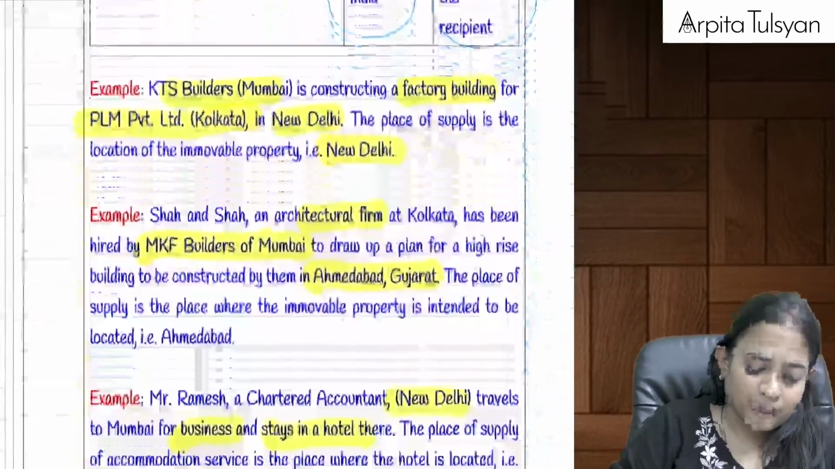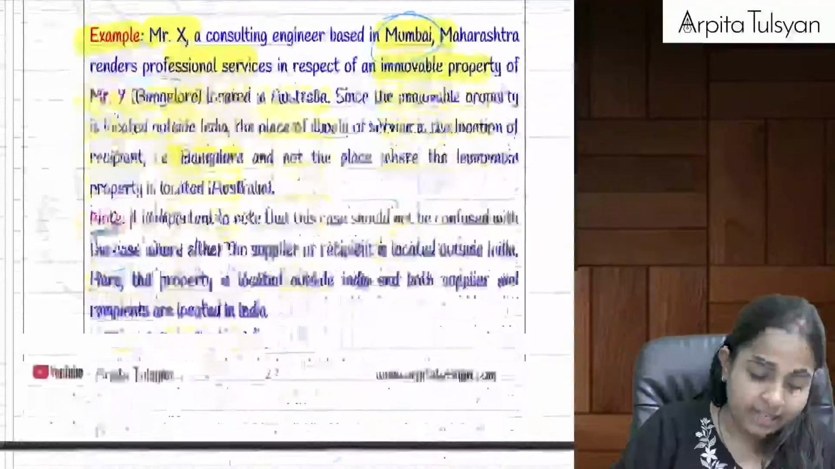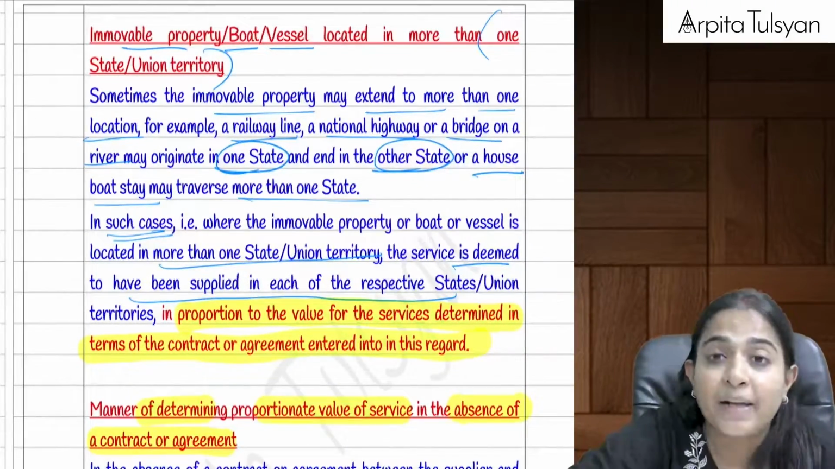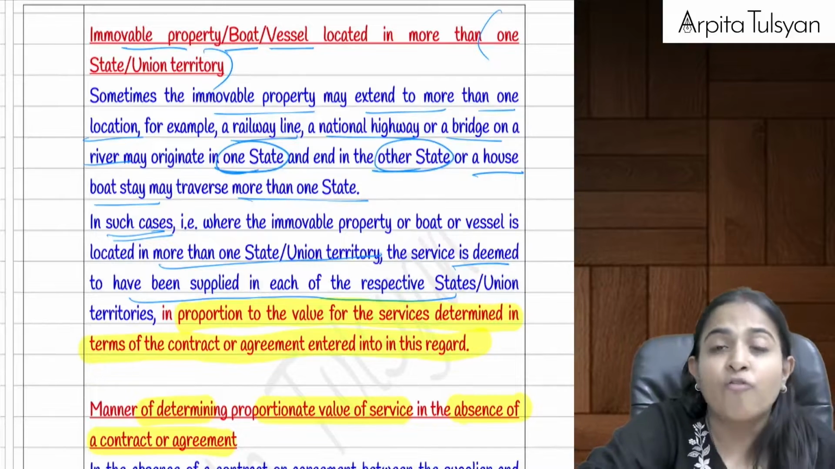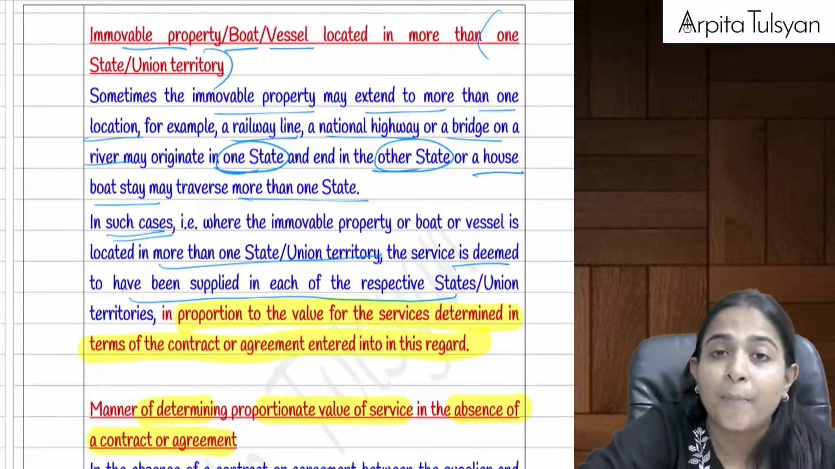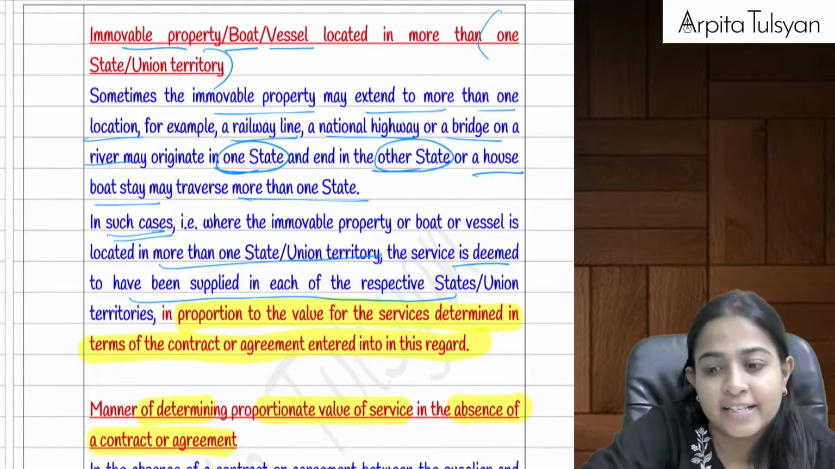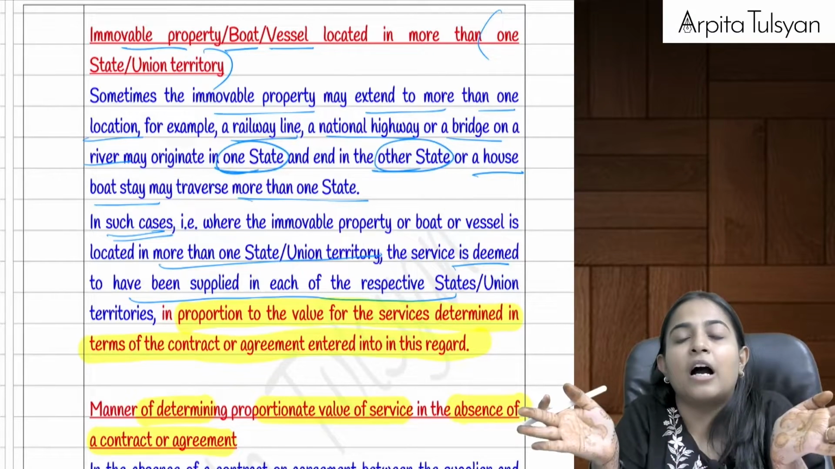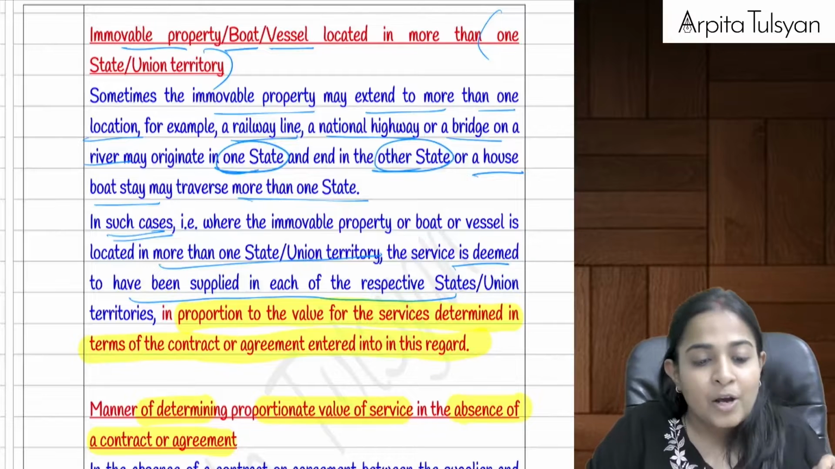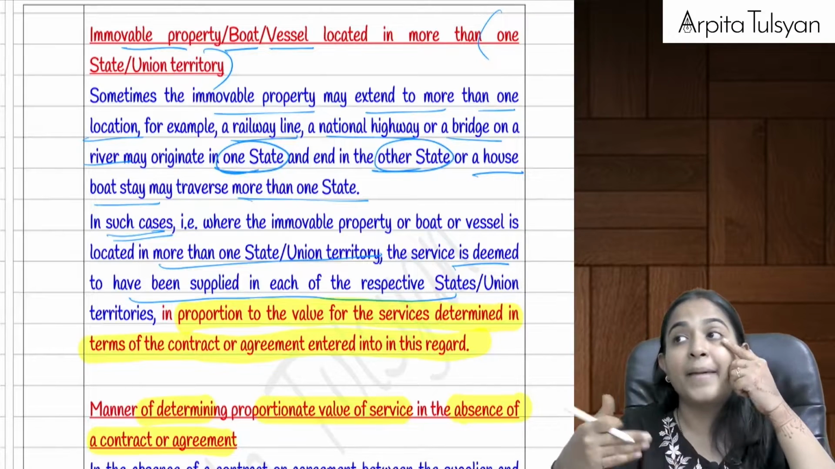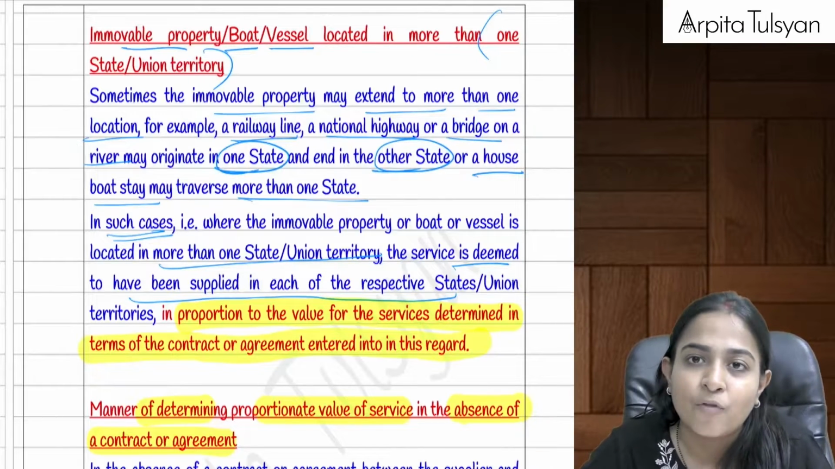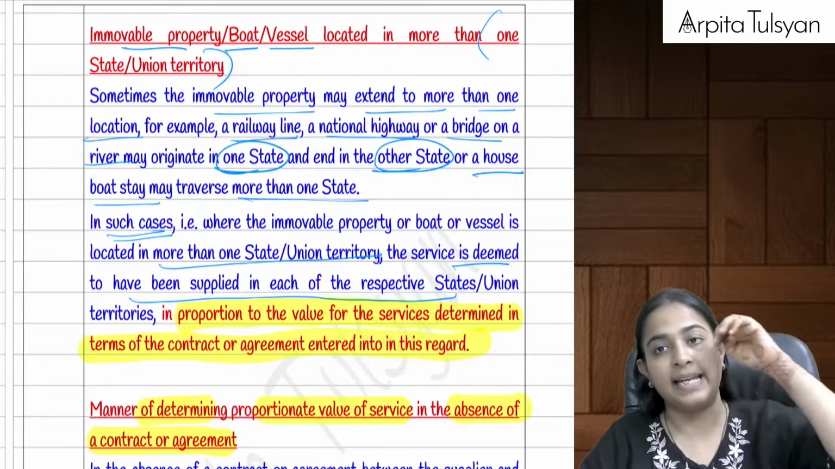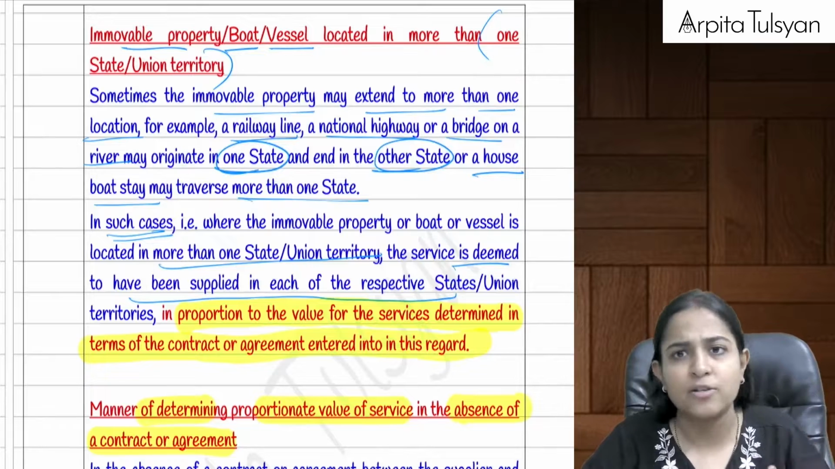Now after that, what if there are multiple immovable properties? Or what if there is immovable property in multiple states or union territories? Or what if there is a single property which spreads across 2 or more states? Then in that case, there are many states getting involved, so the place of supply might differ. They are telling that, let's say there is a road, that is also an immovable property.